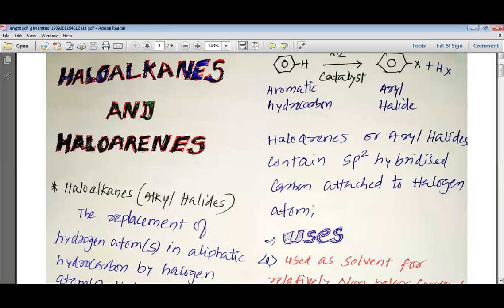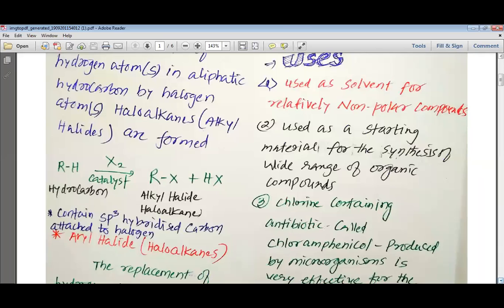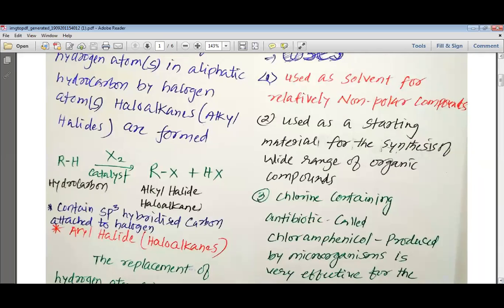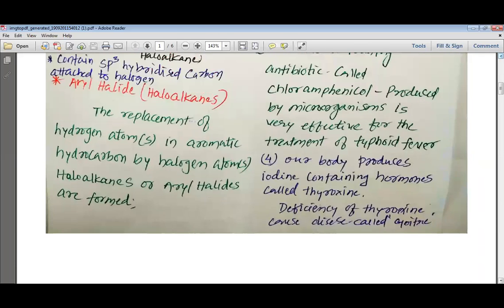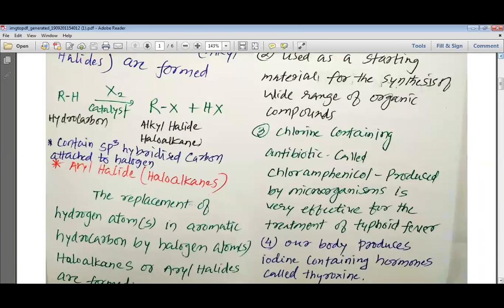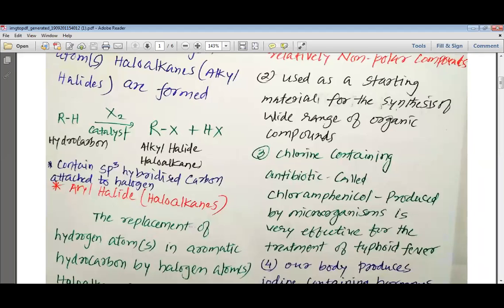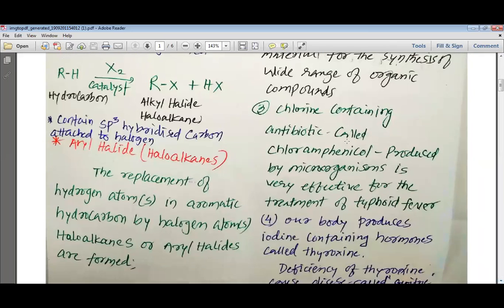We have even studied about the various uses. They are used as a very good solvent for non-polar compounds. These halo compounds are used as a starting material for the synthesis of many organic compounds.